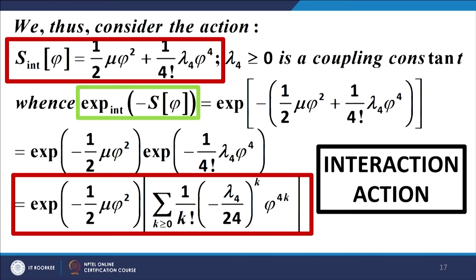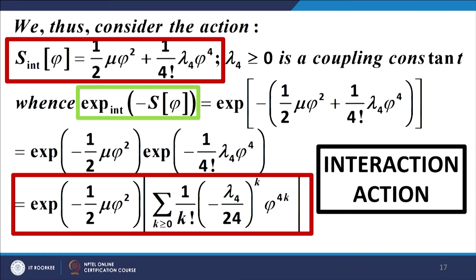So, we have the exponential of minus S, the phi interaction. Please note this: here the action is the interaction action, not the original free-field action. So, we have the exponential of minus 1 by 2 mu phi squared plus 1 by 4 factorial lambda 4 phi to the power 4. This is the interaction action.